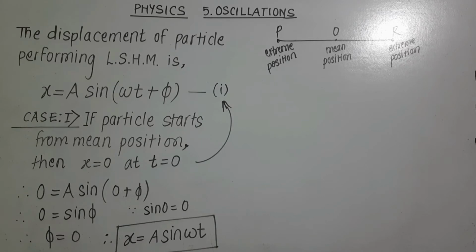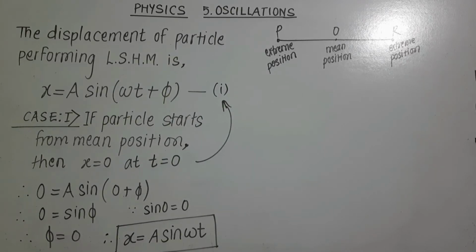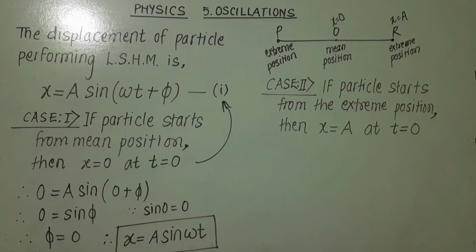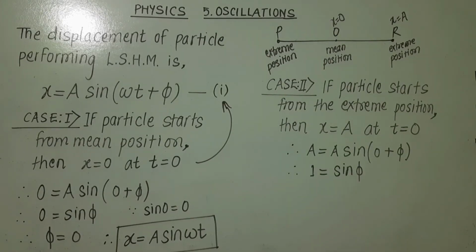Now case 2, if particle starts from the extreme position, then x is equal to A, that is amplitude, capital A is for amplitude, at time t is equal to 0. So substitute these conditions in equation 1 and we get, simplifying, sin phi is equal to 1.